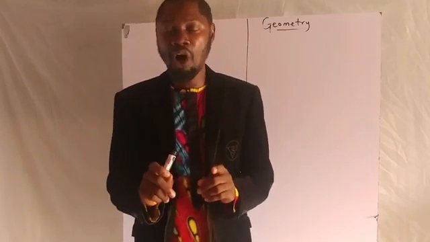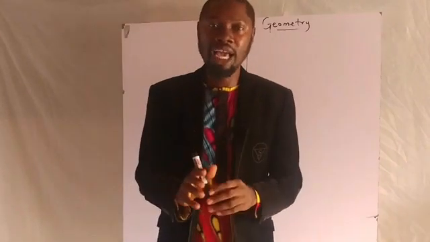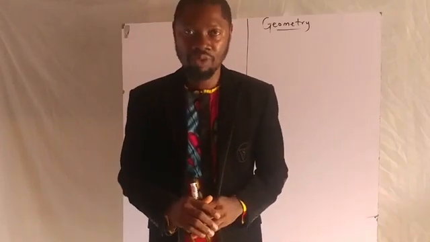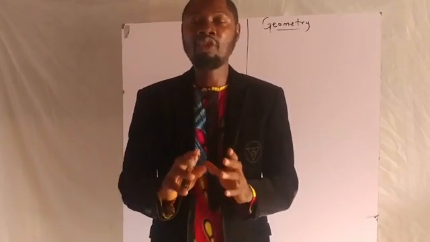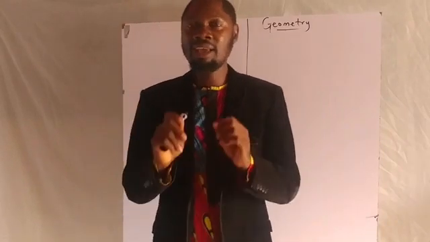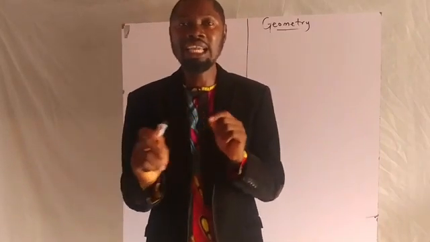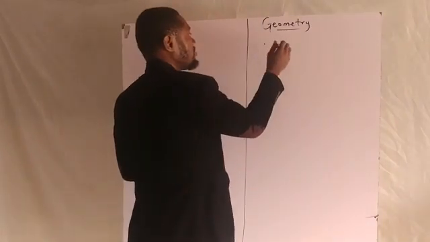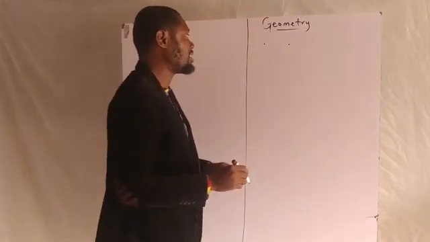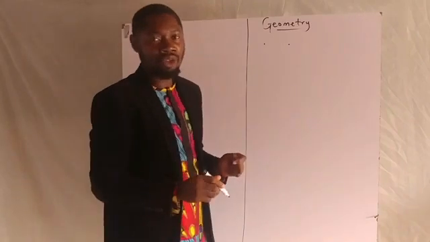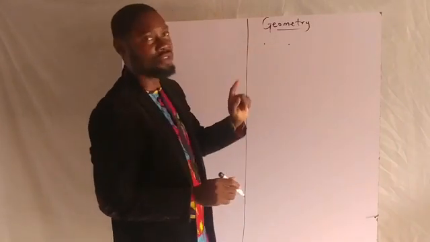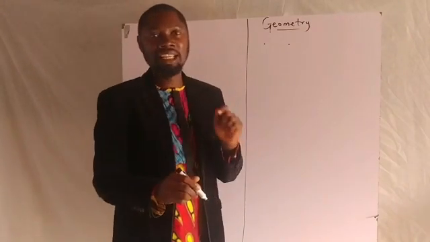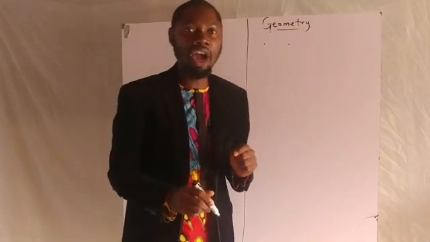I said a point is the smallest object or the smallest shape in geometry, and it is believed to have no size. And I defined what a line is when I said you should make two dots or two points on your note and try to use your ruler to join the two points, and you observe that a line has been produced. Then I said a line is simply the measure of points.